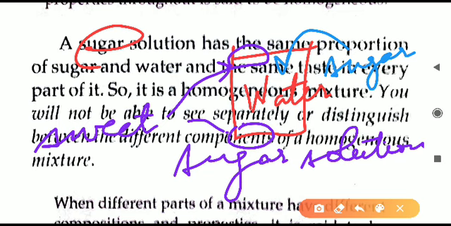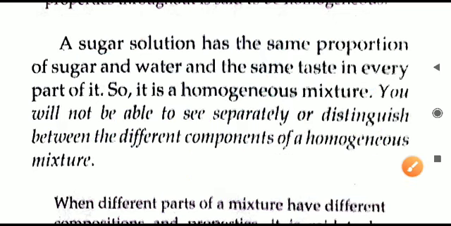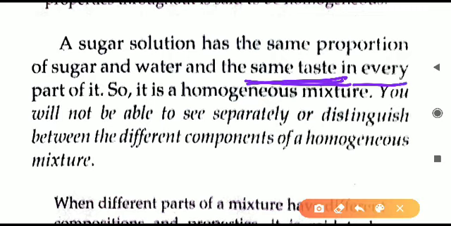ऐसा क्यों हो रहा है? क्योंकि हम इस पर्टिकुलर ग्लास ऑफ सॉल्यूशन में से कहीं से भी सॉल्यूशन अगर टेस्ट करते हैं, we will get the same taste. Why is it so? Because the molecules of sugar are equally distributed in the water. Water के अंदर the molecules of the sugar have distributed equally. अगर equal distribution हो जाता है of any molecules in a mixture, then it is called a homogeneous mixture. I hope by this example it is clear. That is why the same taste is present in every part of the solution that is made by mixing these two things, sugar and water.